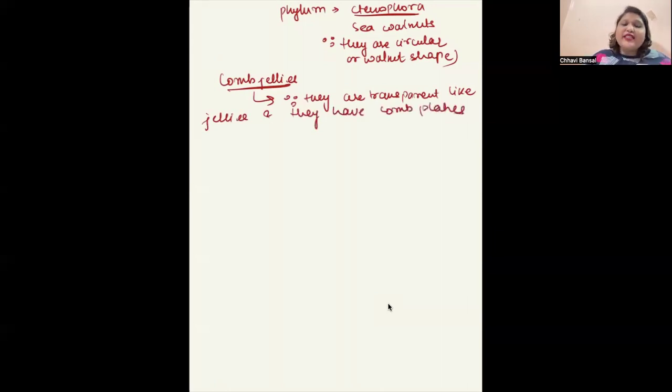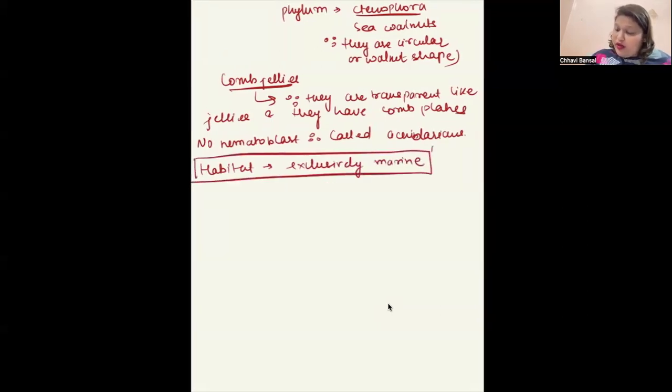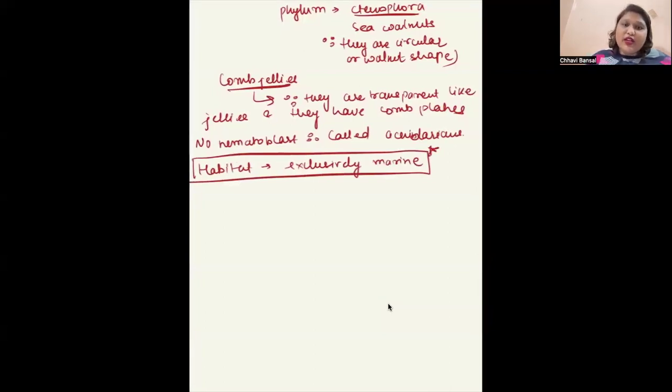They are also called acnidarian. Why acnidarian? Because they do not have any nematoblasts present. No nematoblast, therefore called acnidarian. What is the habitat? Habitat is exclusively marine. Exclusively marine means all the organisms are marine only. There will be some phyla which will be exclusively marine. Keep the names in mind, which are the phyla that are exclusively marine.